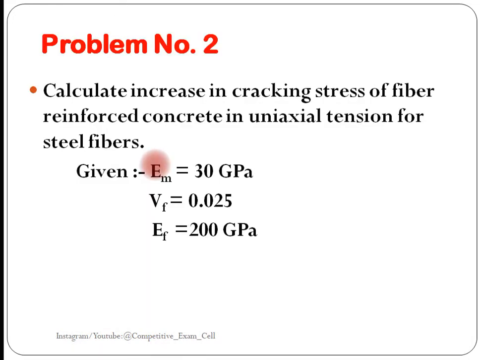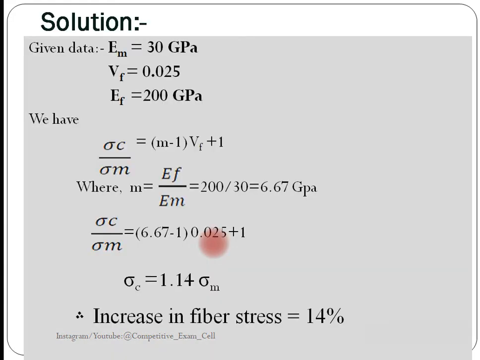So next, problem number 2. Calculate the increase in cracking stress of fiber reinforced concrete in uniaxial tension for steel fibers. Given EM is equal to 30 GPa, VF is equal to 0.025, EF is equal to 200 GPa. Next, solution. Write down the given data.